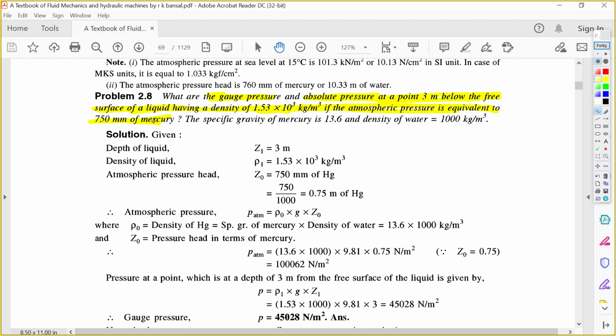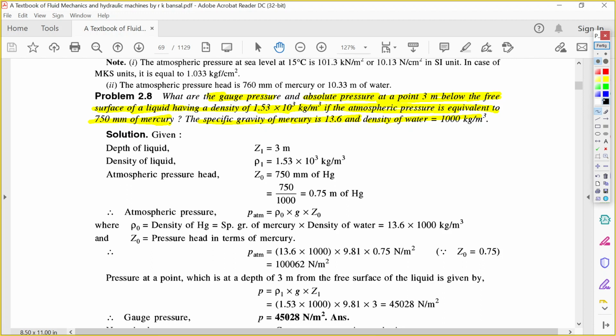The specific gravity of mercury is given, and from the specific gravity we can find the density. How to find the density from the specific gravity, that portion I have already covered in fluid properties lecture number 1, so go refer to that video for better understanding.